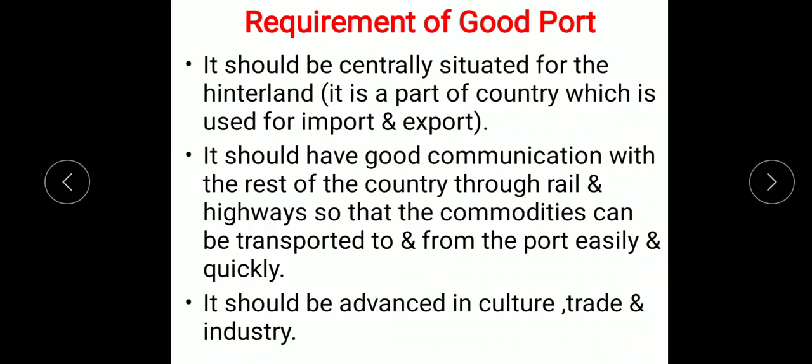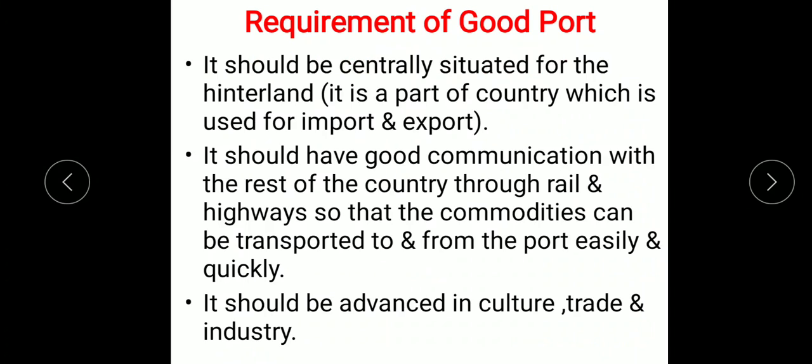Good communication means connection by rails and highways, so that commodities can be transported to and from the port easily and quickly.